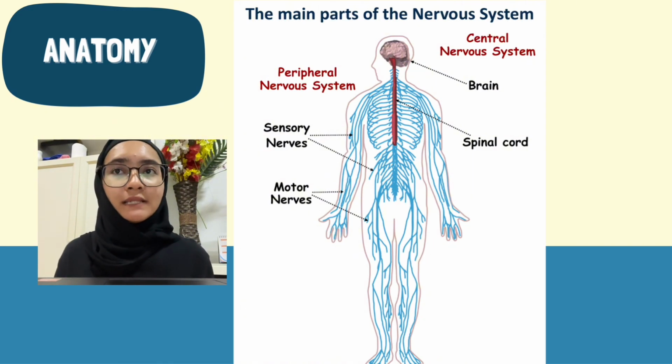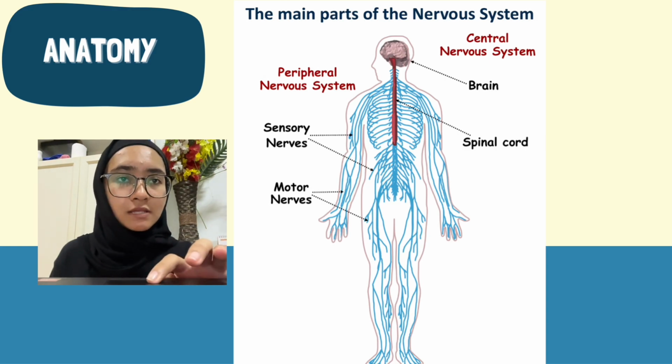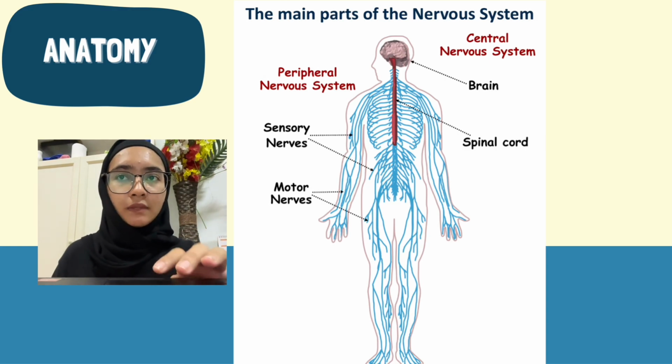The brain functions as the main control center of the body that is responsible for thinking, memory, emotion, and voluntary movement. Meanwhile, the spinal cord connects the brain to the rest of the body and allows signals to travel quickly between the brain and the peripheral nerves. It also controls reflex action that happens automatically without conscious thought. The peripheral nervous system includes the nerves outside the brain and the spinal cord. The main role is to connect the central nervous system to the muscles, organs, and sensory receptors.